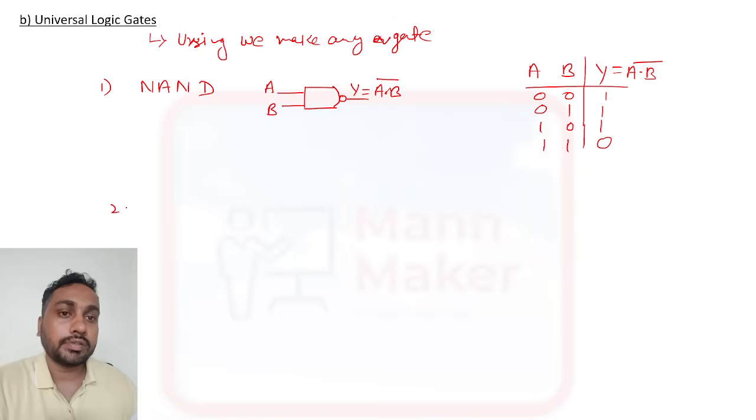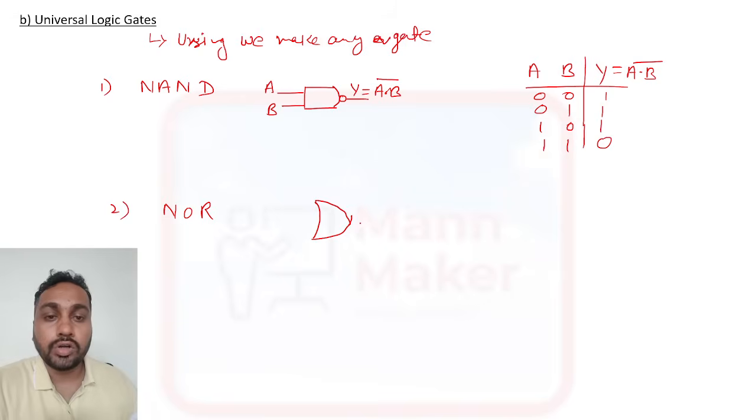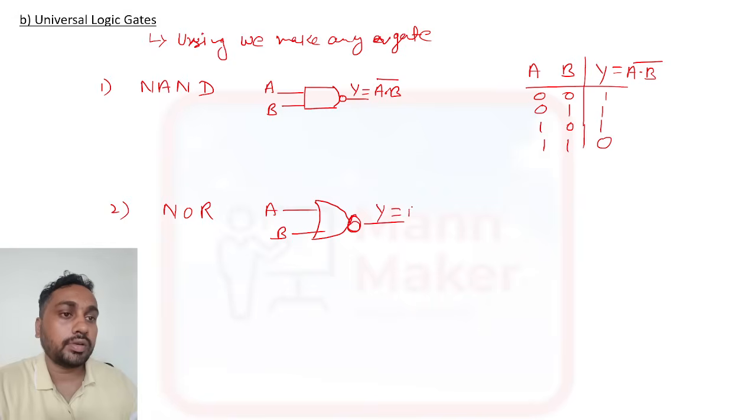Now the second one is the NOR gate. How will we represent the NOR gate? It is also not or. We need to put one bubble here. So not or: A, B, Y equal to A plus B, and not means we need to put a complement, one bar. So for A, B, we have Y equal to A plus B whole bar.